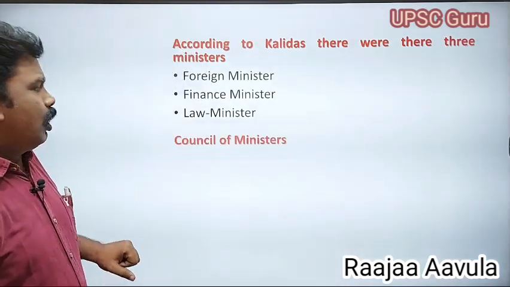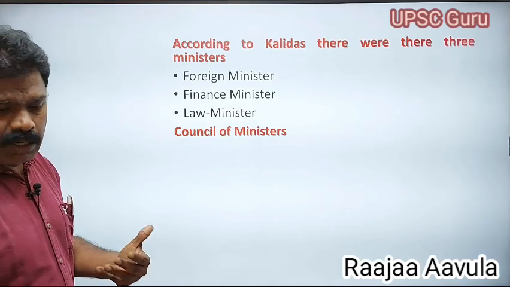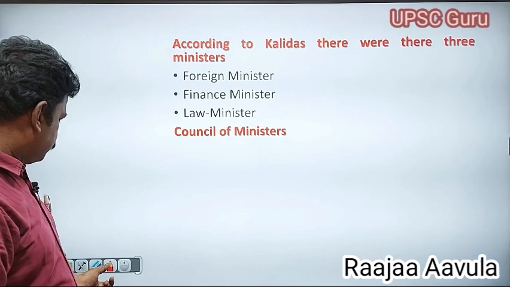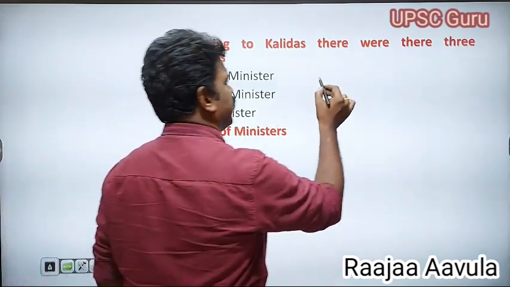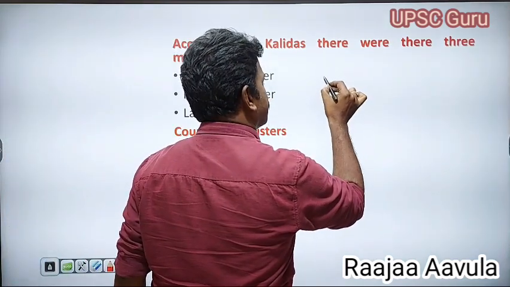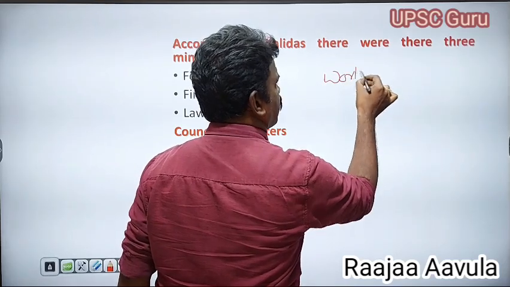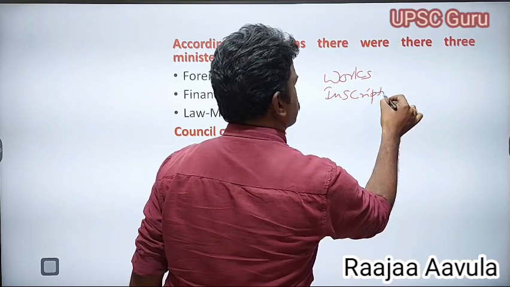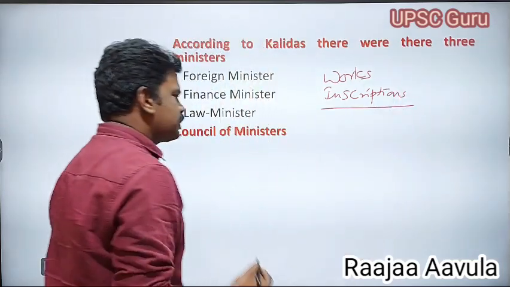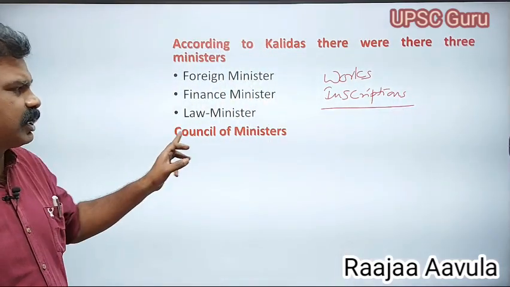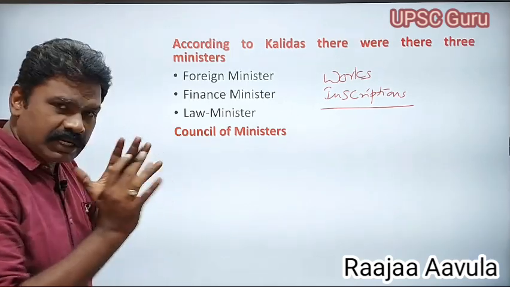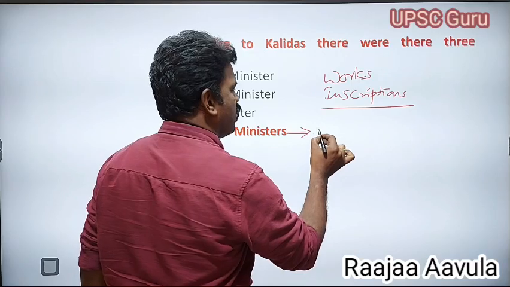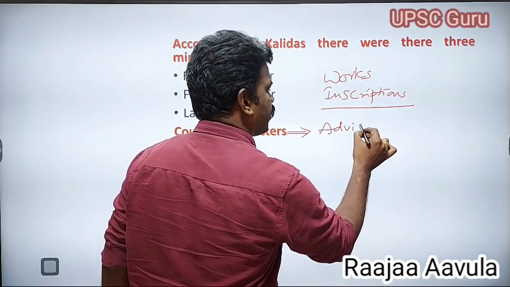But coming to the point of the normal council of ministers, we find minister councils in other literary works besides Kalidas's, and also in some inscriptions. Based on the inscriptions, we find different types of the council of ministers. What was the work of the council of ministers? They used to give advice to the ruler.